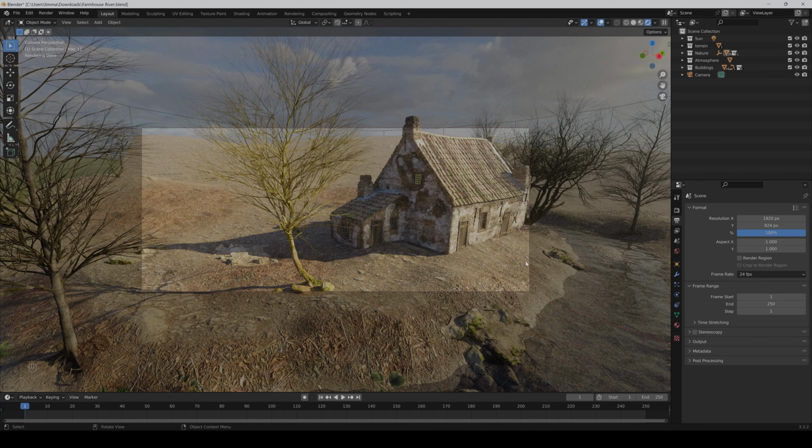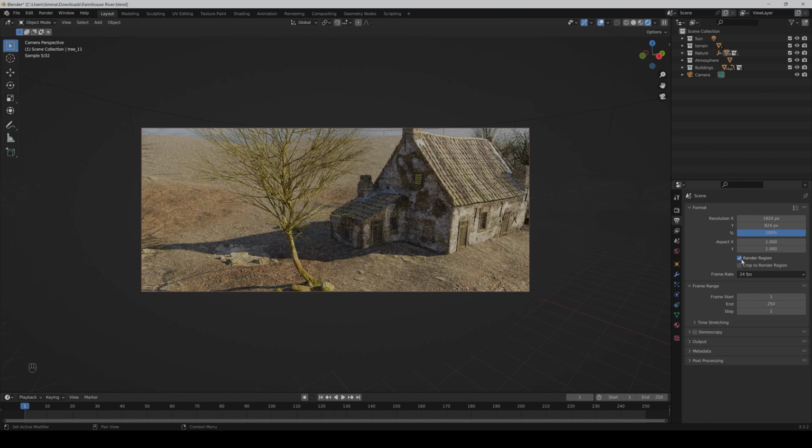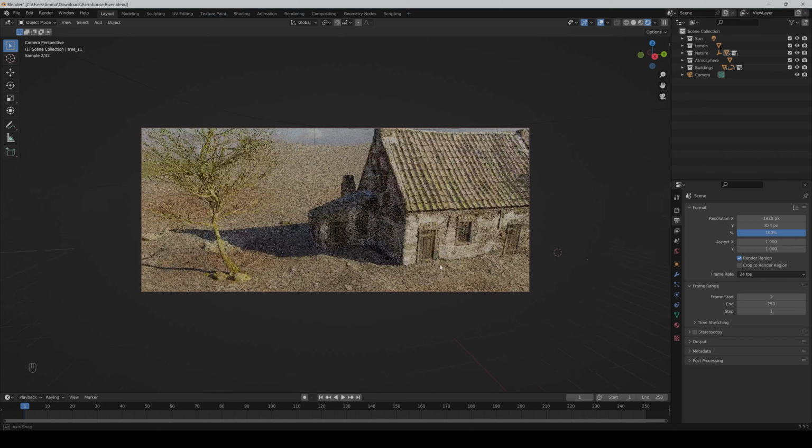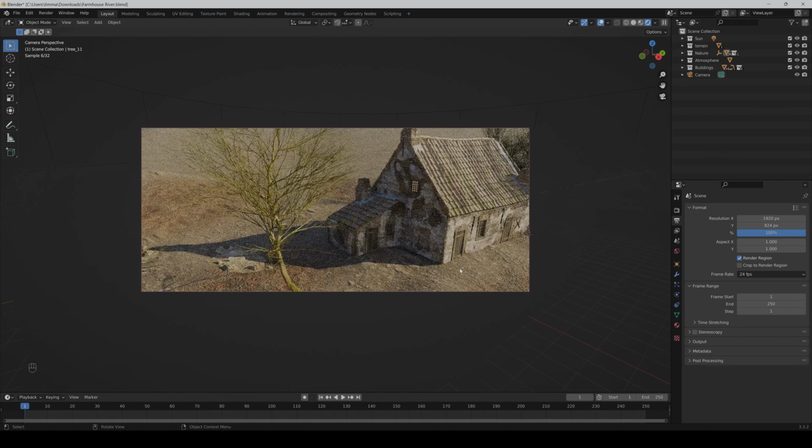A good way to speed up the rendering preview for the camera is by just activating render region, and now it renders only what's in the frame of the camera.